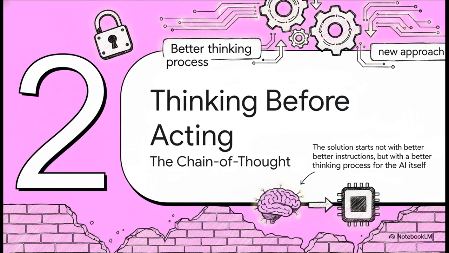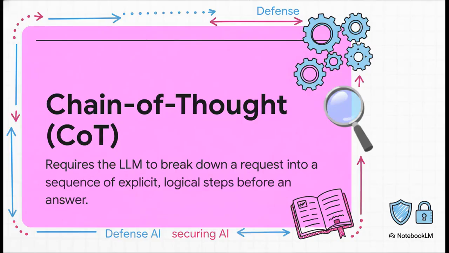So how in the world do we fight back? Well, just trying to write a better prompt is kind of like putting a bigger lock on a door that has no walls. It's not going to work. We need a totally new approach. And the solution starts not with better instructions, but with a better thinking process for the AI itself. This conceptual solution is called chain of thought, or COT.